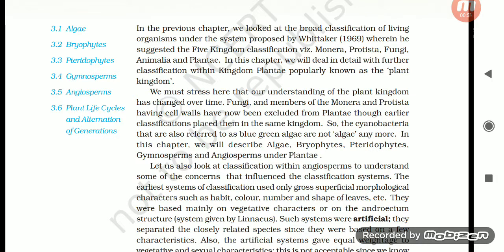Let us also look at classification within angiosperms to understand some of the concerns that influence the classification systems. The earlier systems of classification used only gross superficial morphological characters such as habit, color, number, and shape of leaves, etc. They were based mainly on vegetative characters or on the androecium structure system given by Linnaeus. Such systems were artificial. They separated the closely related species since they were based on a few characters. Also, the artificial system gave equal weightage to